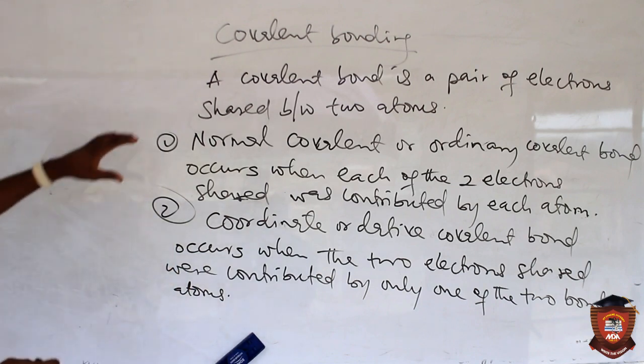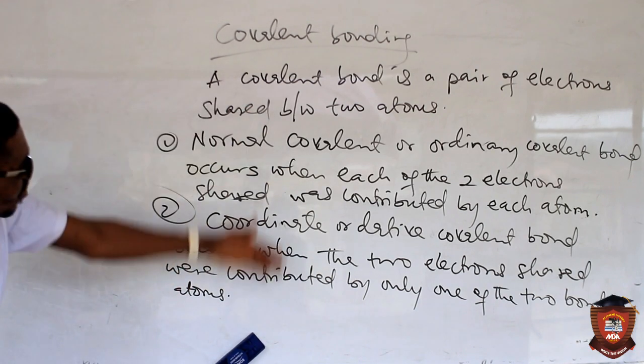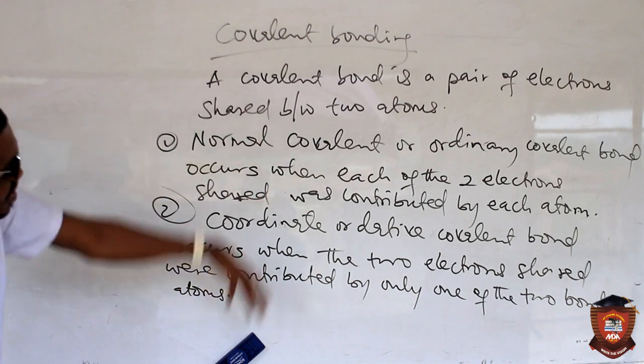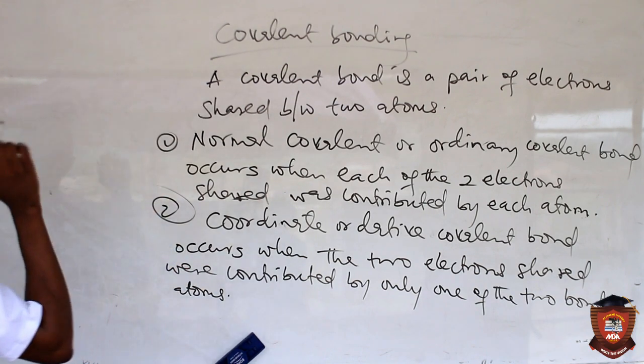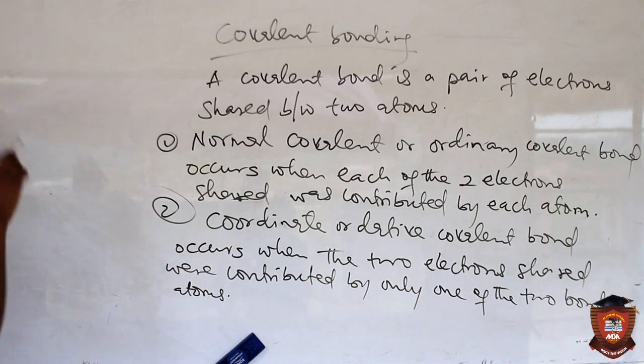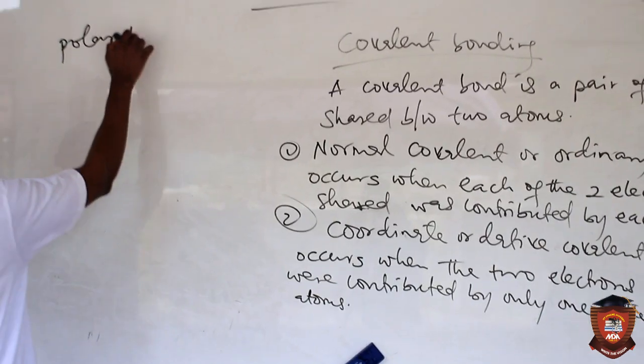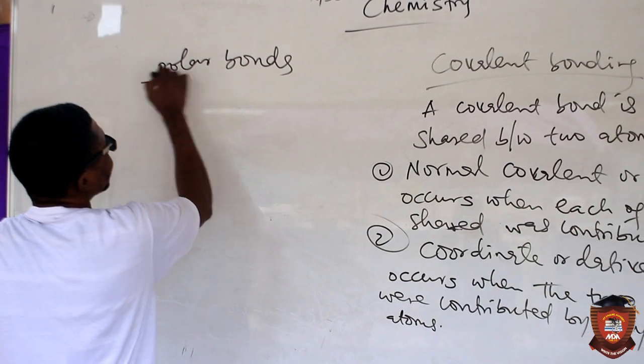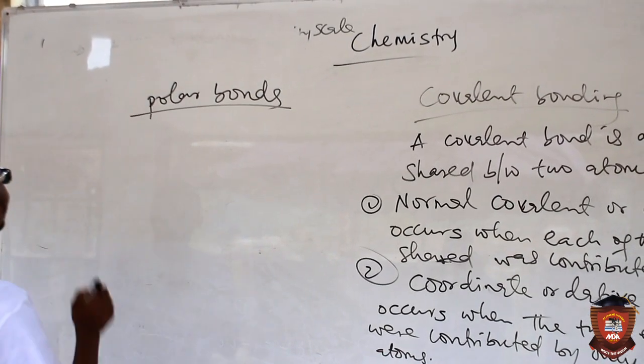All these covalent bonds, whether normal or coordinate, can be polar or non-polar. Because we're now going to talk about polar bonds. What is a polar bond?